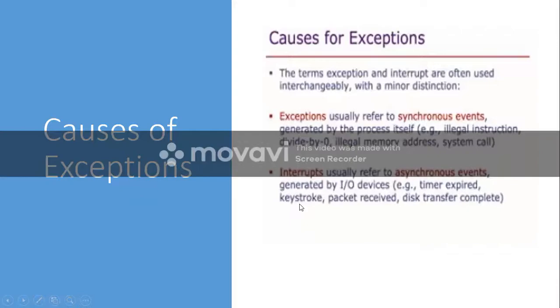Say a keystroke: assume you are typing something in Word, then every keystroke is an interrupt. If you are not typing anything, Word will stay open as it is. Whenever you type something, it is an interrupt, because the key press happens on the keyboard, which is not a part of the Word software, but you have to take input from it. Or a packet received.